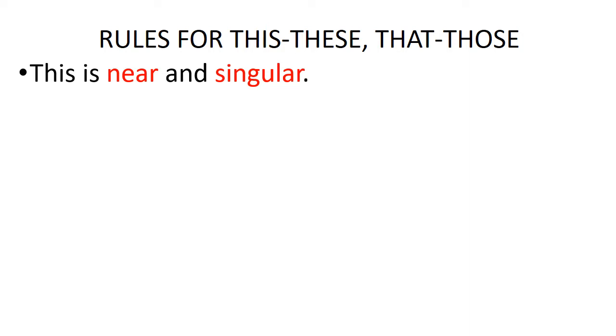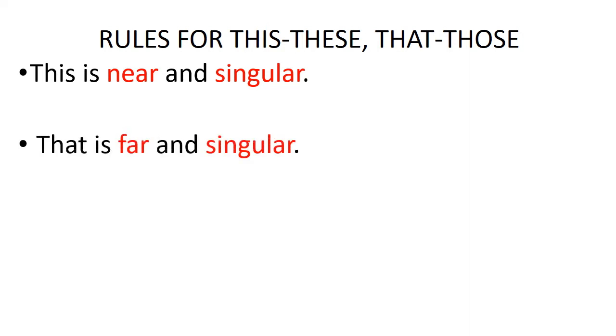Now see this. This is used for near and singular. What is near and singular? Which is closer to you. Daggara and singular. Only one thing. One pen, one box, one phone. Like that. That is used for far. Duram. And singular. There also one bus is there. That is a bus. We are talking about only one bus. Okay.